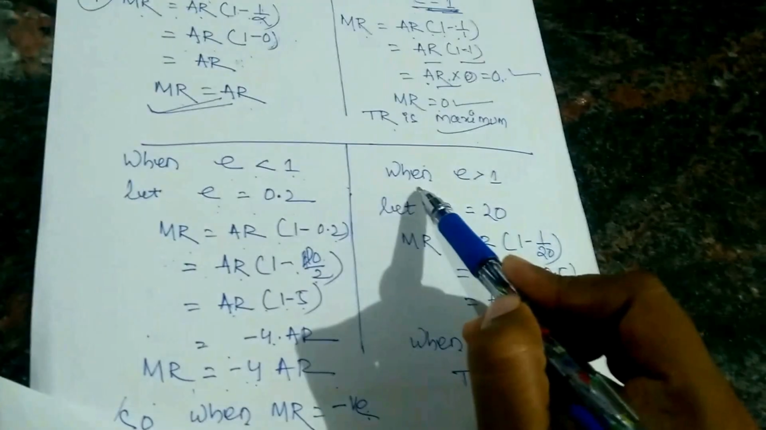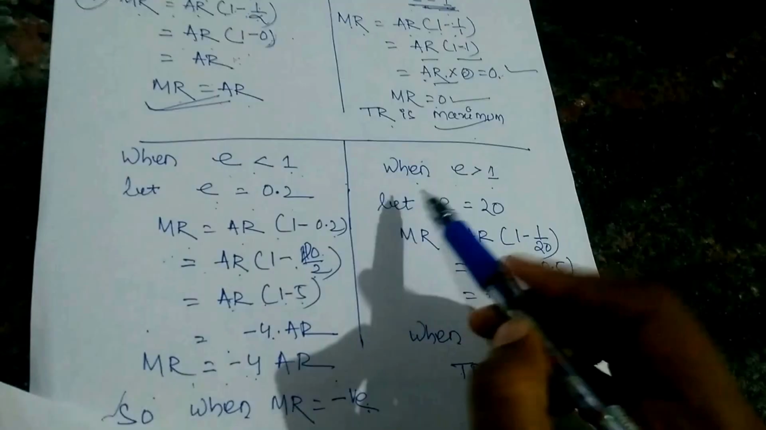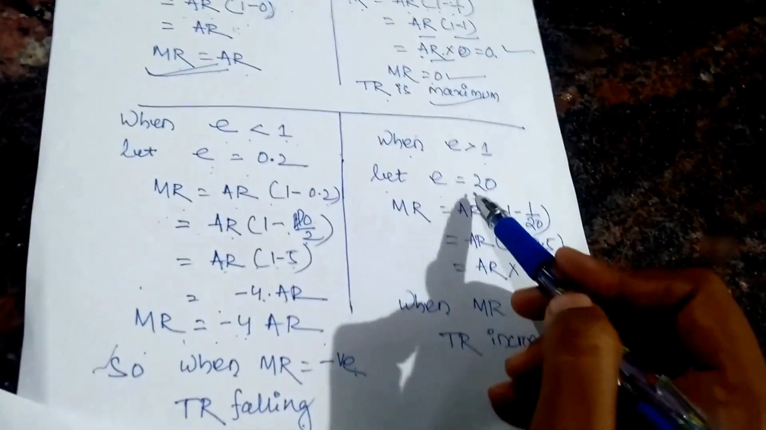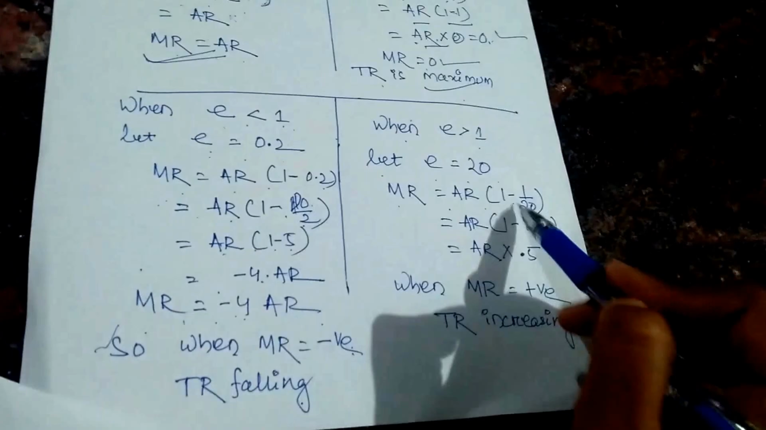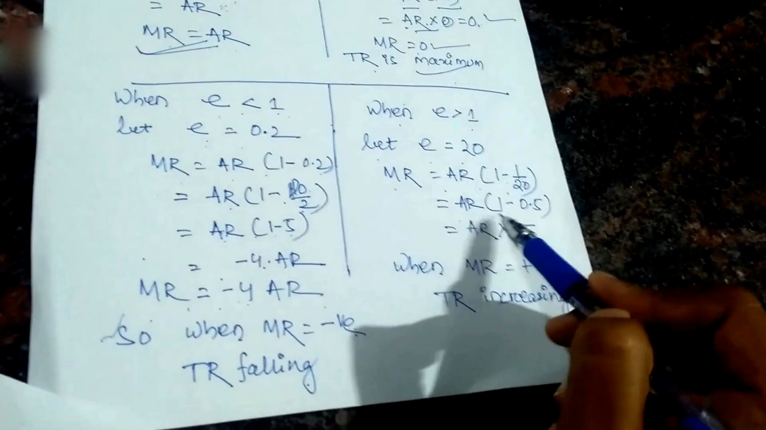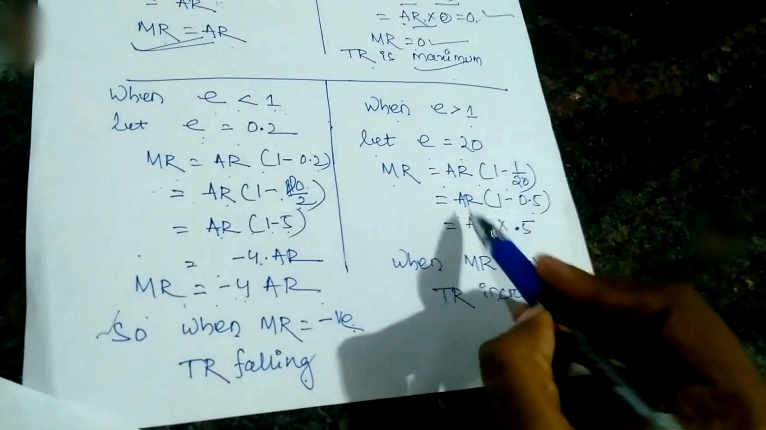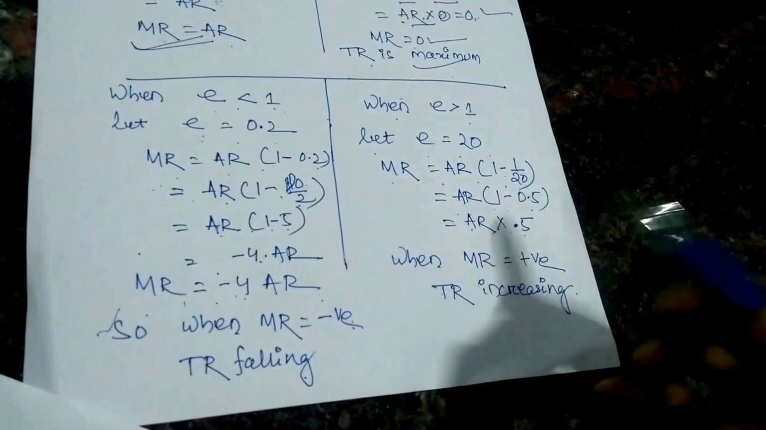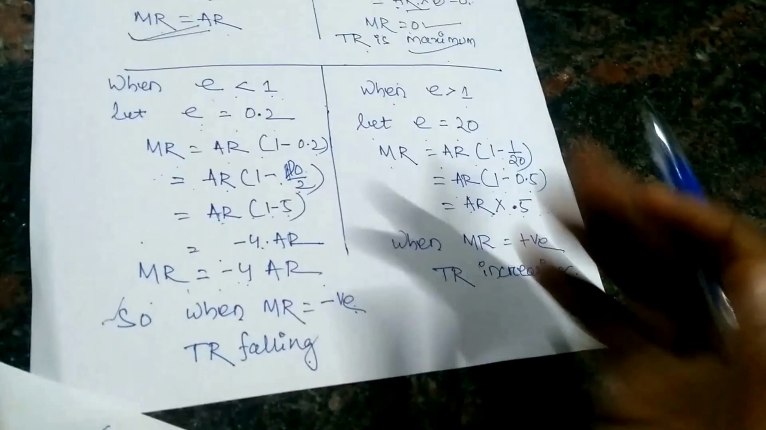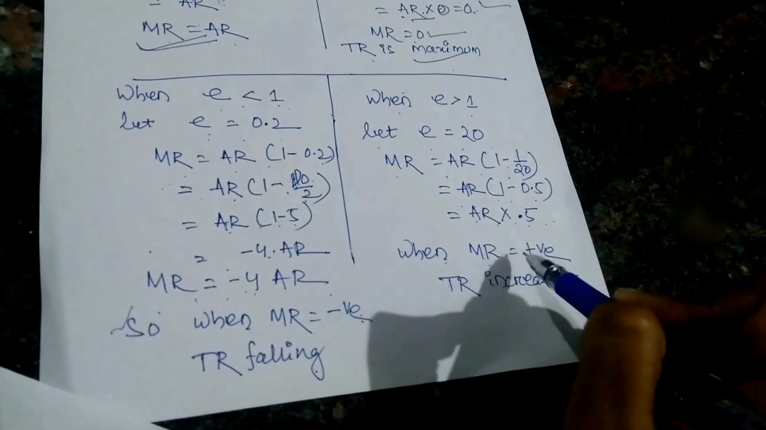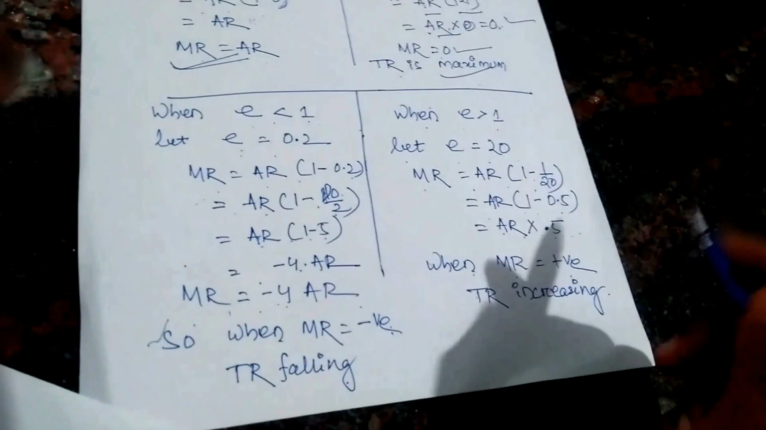When E is greater than 1, let E be equal to 20. It is relatively elastic. MR is equal to AR into (1 minus 1 by 20). So AR into (1 minus 0.05), so AR into 0.95. So it is positive. MR is something which is positive. So when MR is positive, TR is increasing.